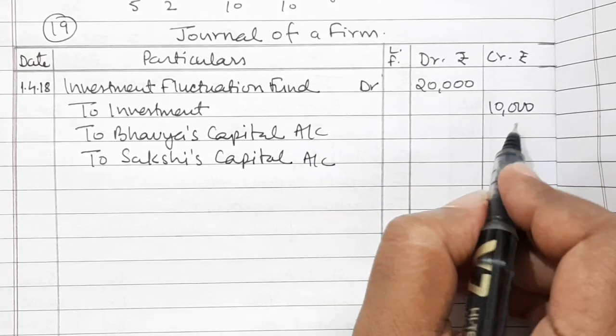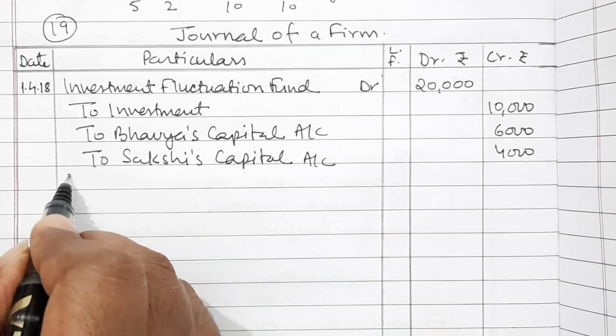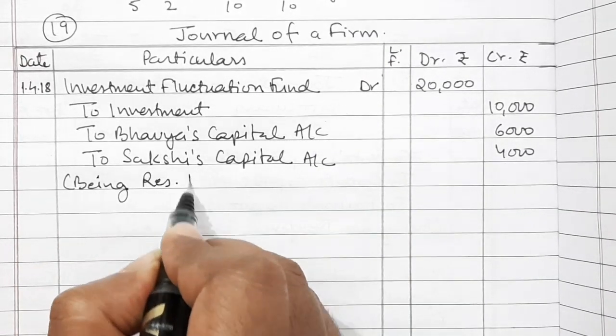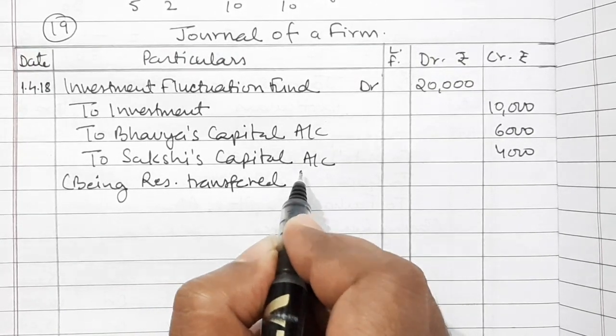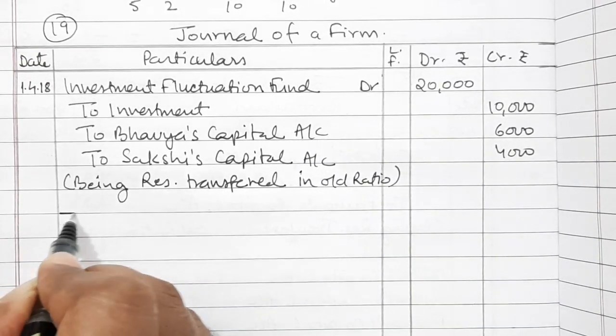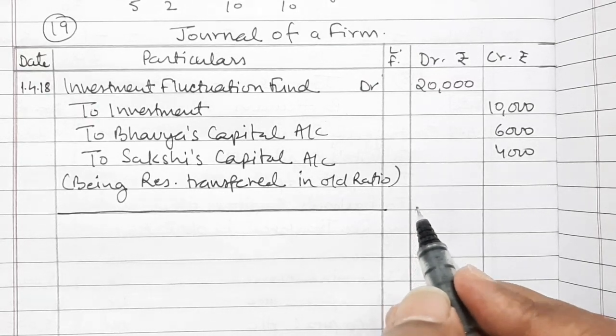And in their old ratio, so 6,000 and 4,000, being reserve transferred in old ratio. That is the treatment for investment fluctuation fund.